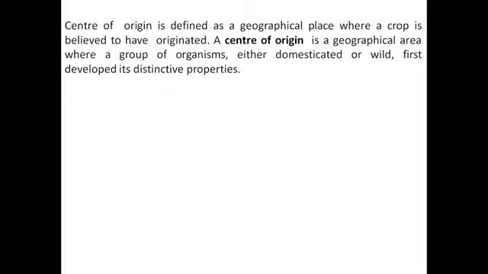Defining a center of origin for a crop, it can be defined as a geographical place where a crop is believed to have originated. A center of origin is a geographical area where a group of organisms, plant species, either domesticated or wild, first develop its distinctive properties. So in short, we can say a center of origin of a crop plant is a geographical place on the earth where it has originated for the first time.